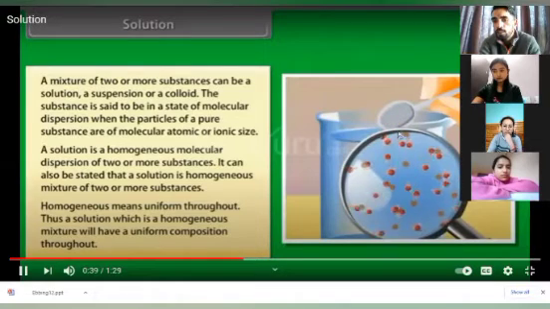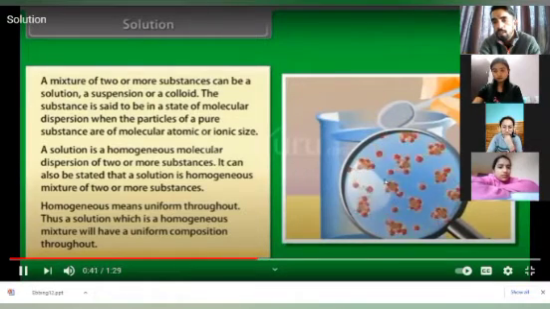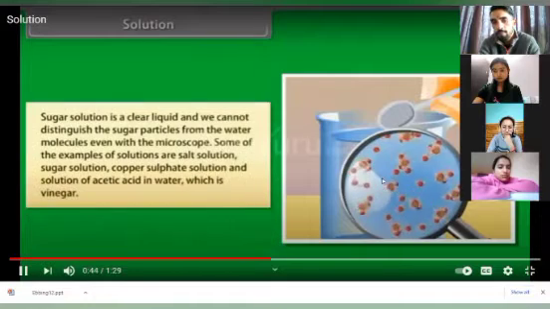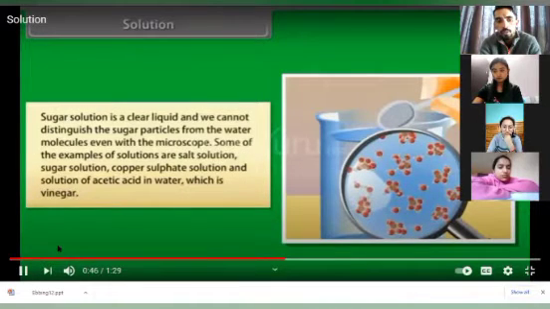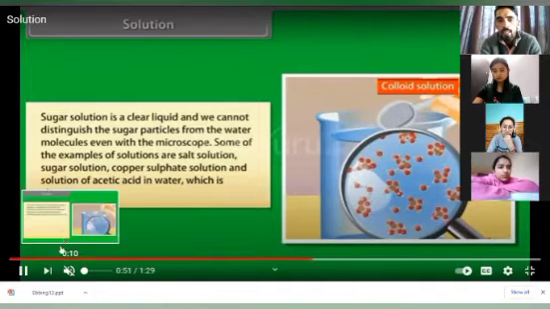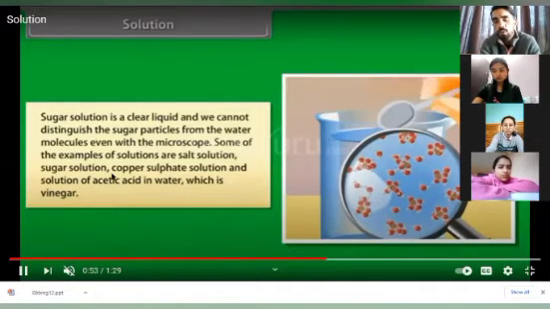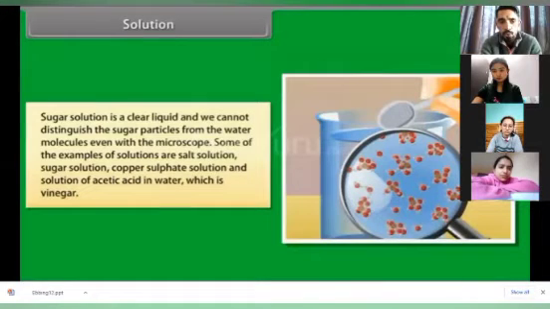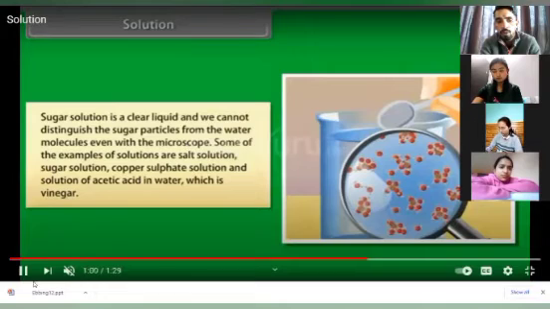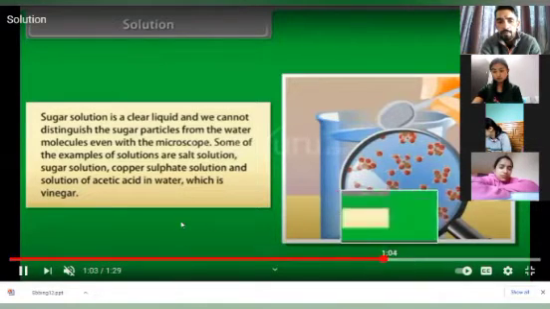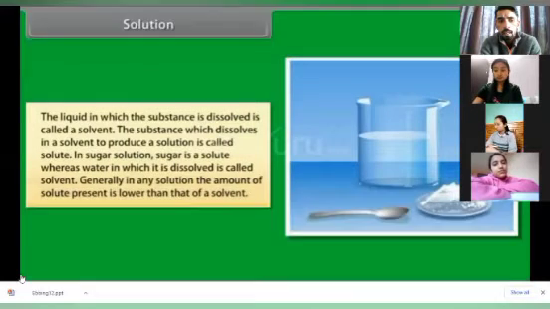Now you can see in this video, the homogeneous composition is clearly visible in this diagram. If we take a sugar solution, which is a clear liquid, we cannot distinguish the sugar particles from the water, or with salt water, it is the same. It is microscopic. Some examples of solution are salt solution, sugar solution, copper sulfate solution, and acetic acid in water, which is also known as vinegar. Okay, so I think this is clear to you.